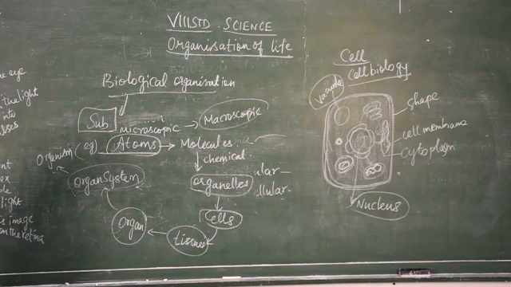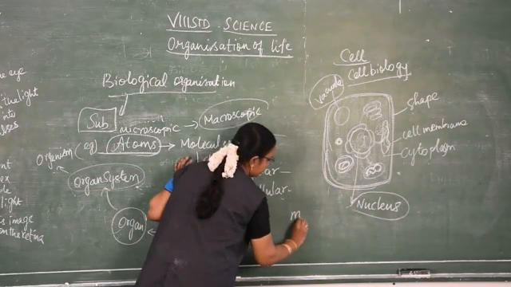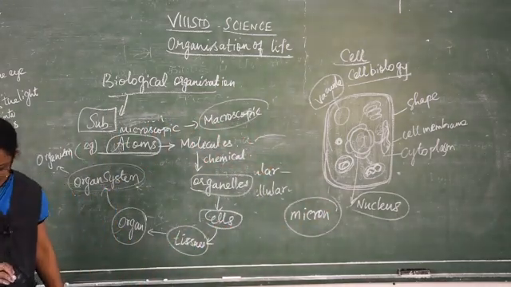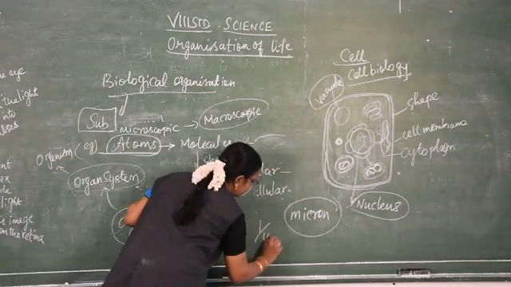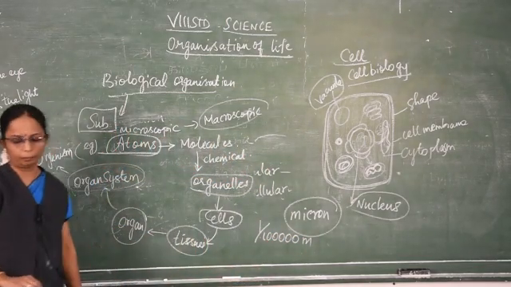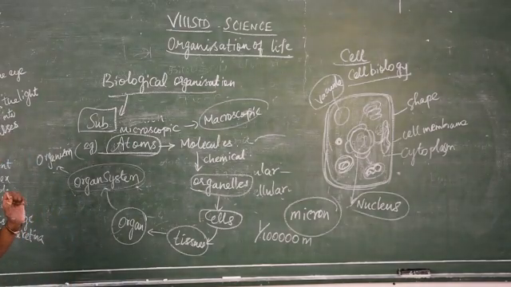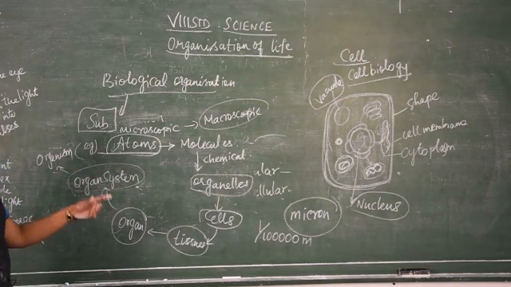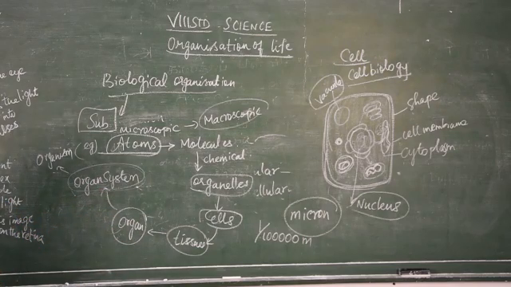And then the size may differ from one organism to another. The size of the cell is measured with the help of the micron. 1 micron is equal to 1 by 10 lakh meter. Okay, 1 micron is a very minute unit. So the size of the cell is measured with the help of the micron. 1 micron is equal to 1 by 10 lakh meter.